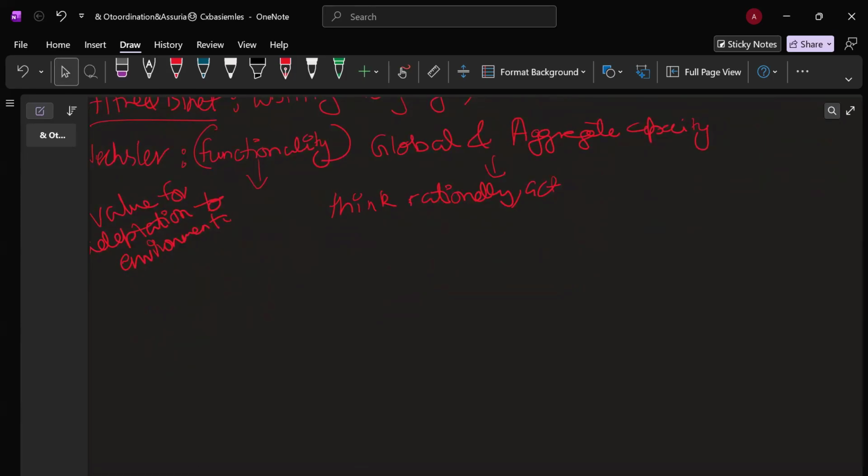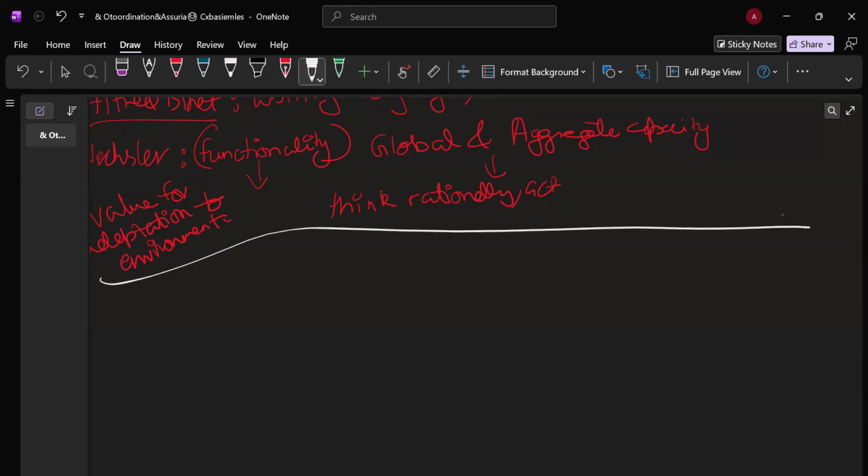Okay, moving forward, we also have a one-liner given for Gardner and Sternberg that intelligent individuals adapt to the environment and actively modify or shape it. Okay, now we will be discussing the theories of intelligence. We have multiple approaches towards the theories of intelligence. And the first approach that we're going to discuss is the psychometric approach.